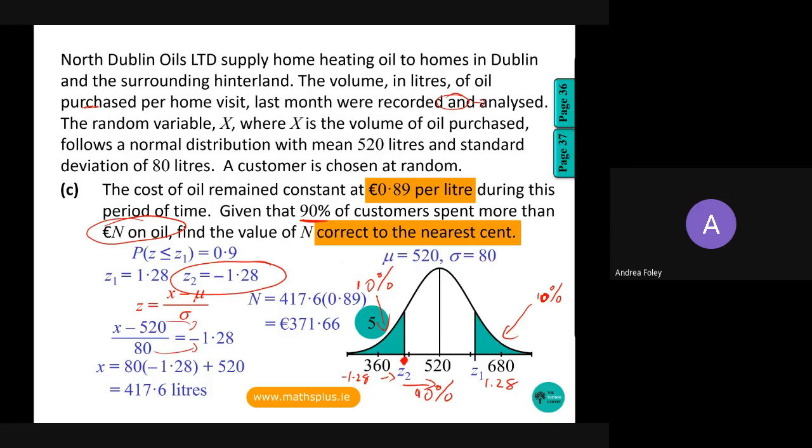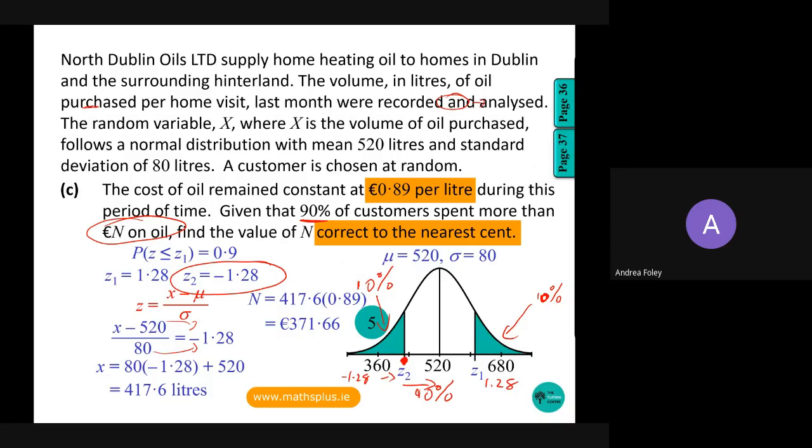The high partial credit here for 4 marks is finding the correct number of litres, the 417.6, but then failing to work out the amount of money, so failing to multiply that by the 0.89. That would be 4 marks here. And because it's asked to the nearest cent, it is a starred question. For rounding, you drop 1 mark if your rounding is incorrect. So it would drop to 4 marks for incorrect rounding.